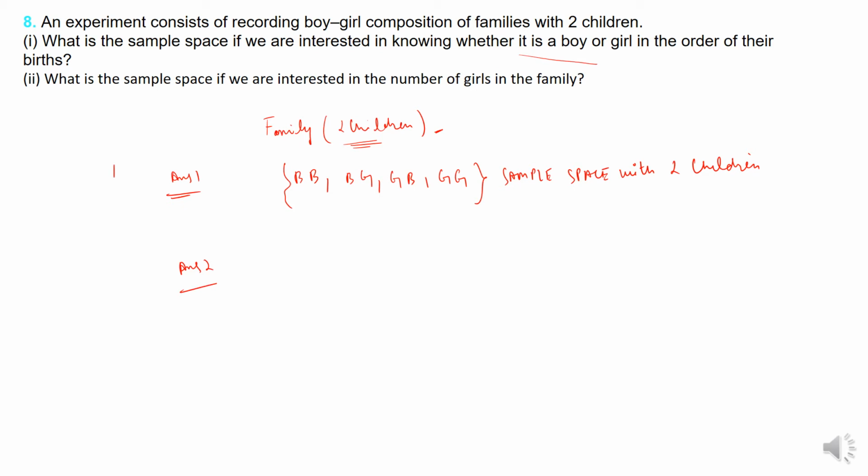Now second one, what is the sample space if we are interested in the number of girls in the family? Now there is a family, it has 2 children and we want to know the number of girls. There can be 0 girls, there can be 1 girl, or there can be 2 girls. This is the sample space.